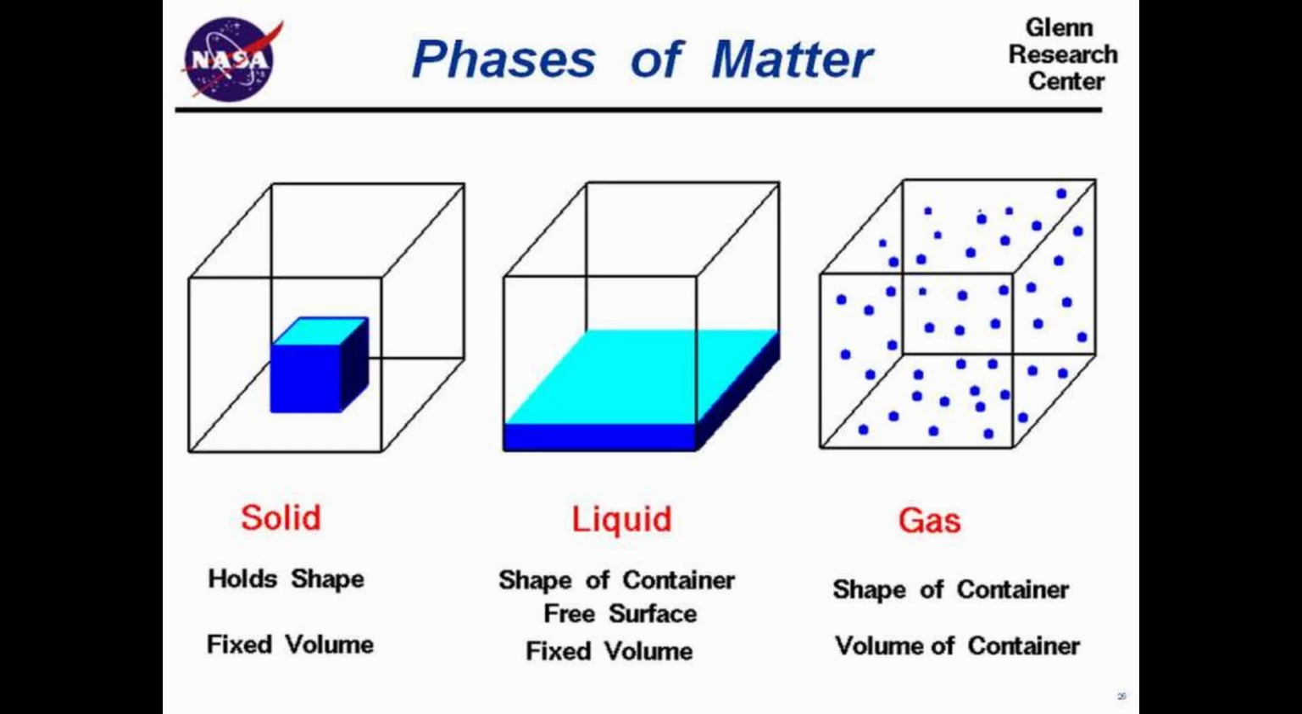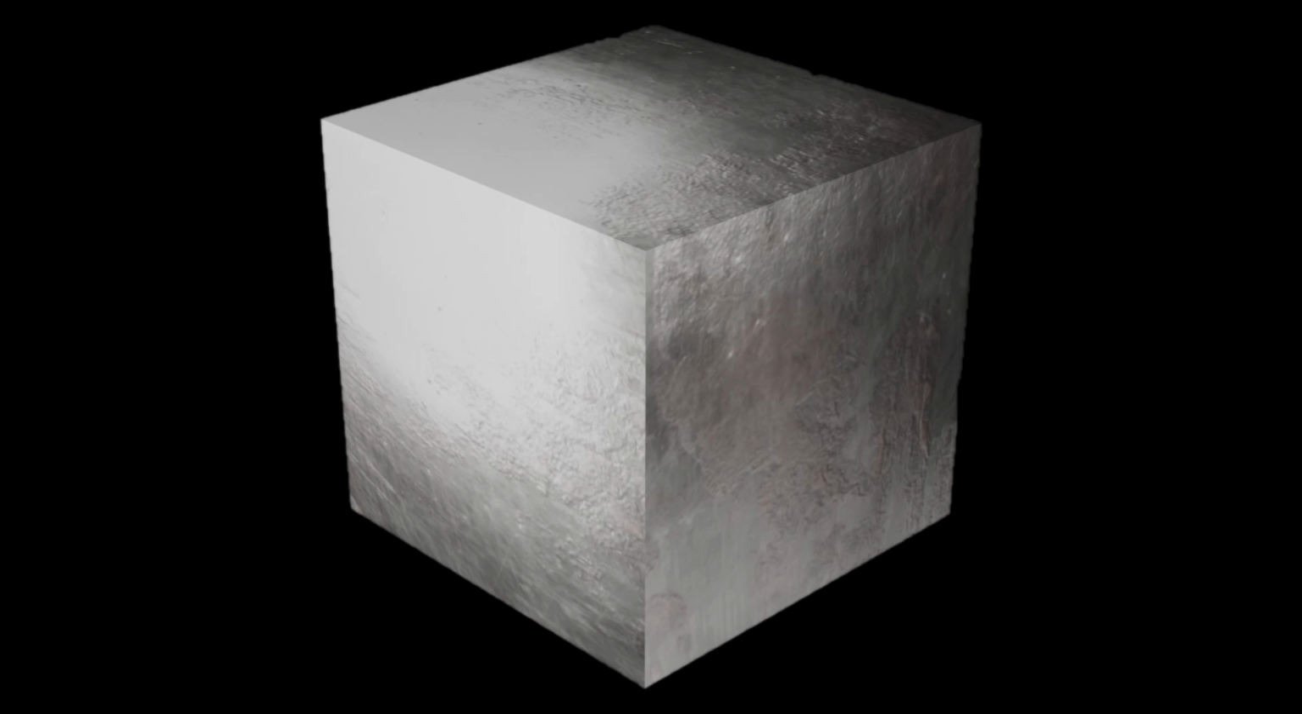First up are solids. Solids have a fixed shape and volume, and the atoms within solids are packed together. This gives them a more rigid structure. In a solid such as a cube of metal, the atoms are tightly packed and arranged fairly neatly.